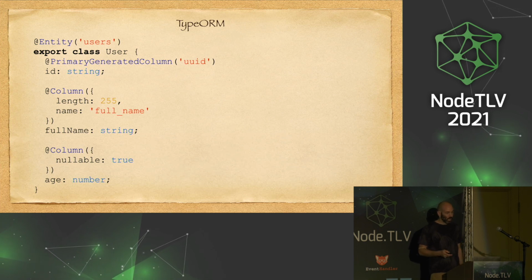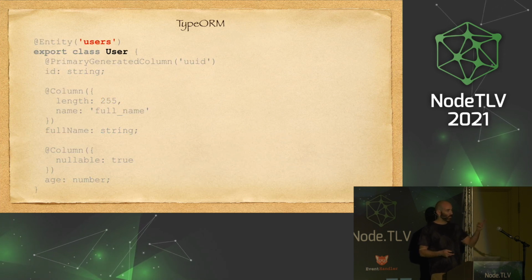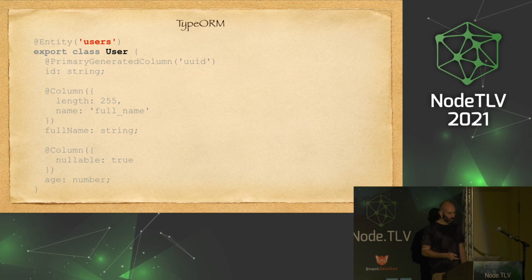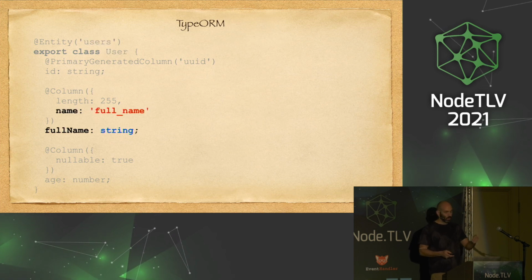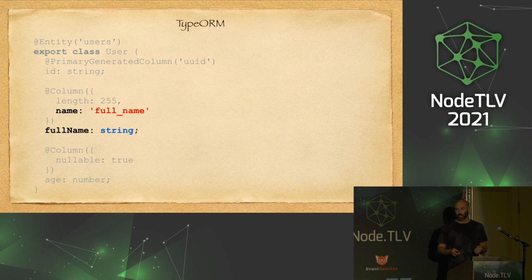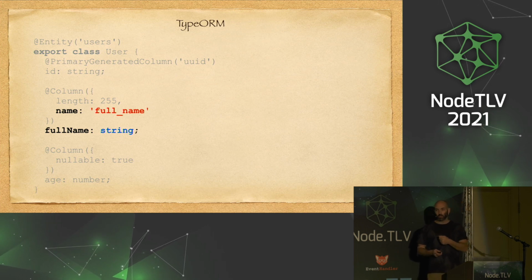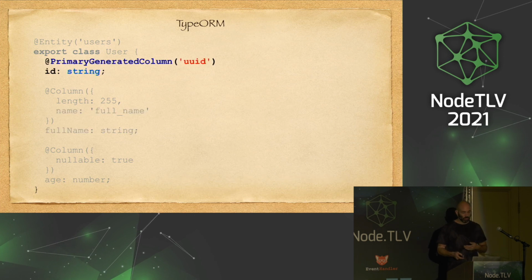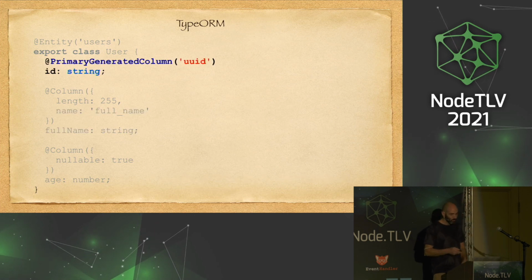So we use TypeORM. It allows us to map these differences inside our class. For example, the name of the table, the name of the field. It will automatically take the type of TypeScript to generate the data type of the database, but we can also override that if we have some kind of different data type.